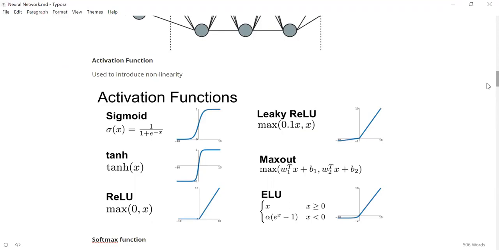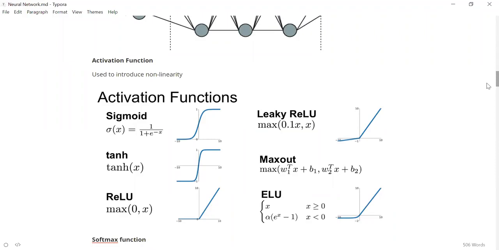But actually it need not carry a value between 0 to 1. When you are using the sigmoid activation function, then only it will carry a value between 0 to 1. But if you use other activation functions, the value can change. So if you use sigmoid, the output activation, so neuron value, lies between 0 to 1. But if you use tanh, it will lie between -1 to 1. Similarly, there are a few other activation functions as well, ReLU, leaky ReLU, maxout, ELU, but you can forget about all these things. The most important activation functions are sigmoid, tanh, and ReLU.